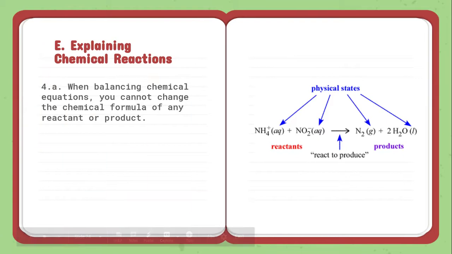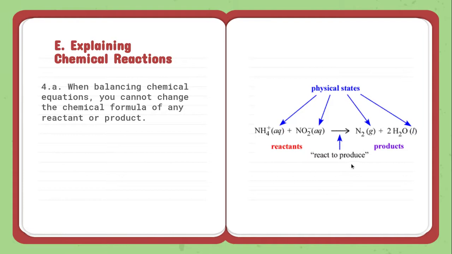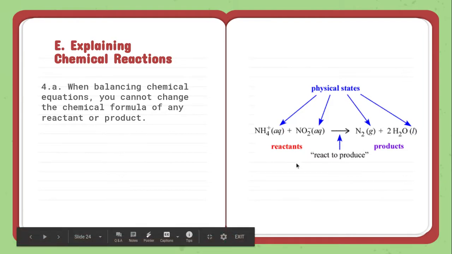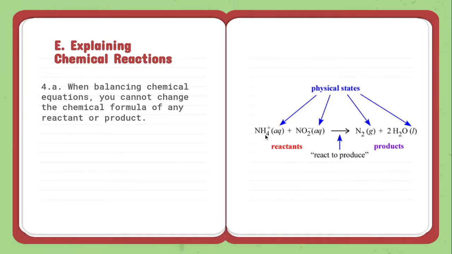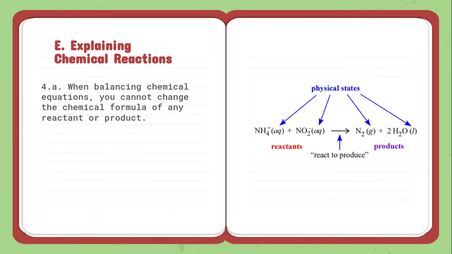Now, when balancing chemical equations, you cannot change the chemical formula of any reactant or product. So these you cannot change. These molecules naturally form. Now, there are ways to adjust that we'll talk about. We'll practice a little bit on Monday, but you can't break apart this NH4 just because it doesn't suit you or it's not easy to work with. This is the material you're working with. You have to work with it. You cannot separate the chemical formula apart. Remember, those are compounds. We can't separate compounds very easily.